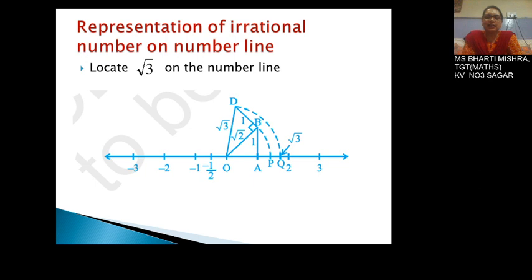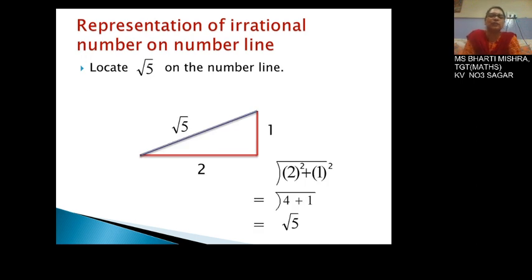In the previous slide, I made it clear how to draw and represent root 2 on the number line. So we had the distance OP, that is root 2. Now draw a perpendicular BD at B, take the distance 1, and join O to D. That comes to be square root of 3. Why? Because root 2 square is equal to 2, and 2 plus 1 is equal to 3, so the square root of 3. Now keep the pointer at O and the pencil at D and make an arc. This arc intersects the number line at Q, and this Q is root 3.